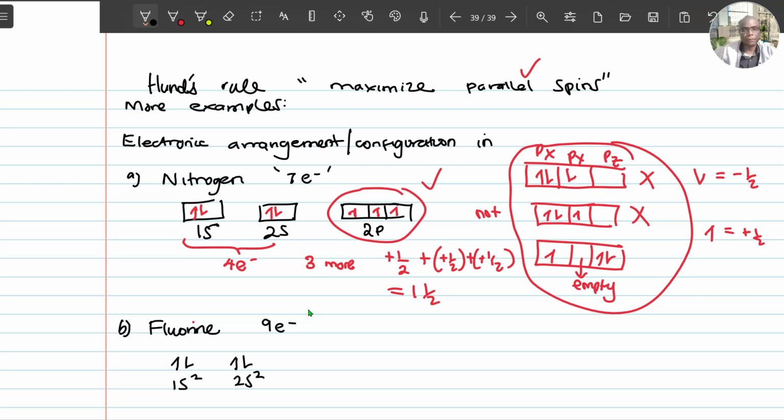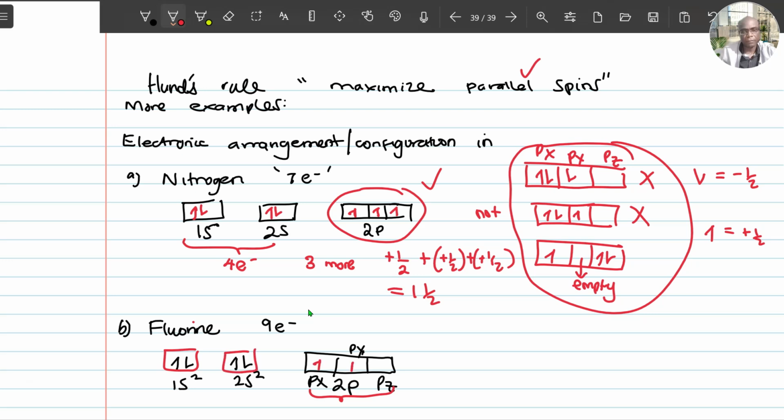I'm left with 5. In that case, I'm going to get to the p orbital, the 2p. One of these is px, one is py, the other one is pz. Each carries a maximum of 2, so that the entire 2p can carry a maximum of 6. But you are left with only 5. We've accounted for the 4 in 1s2 and 2s2.